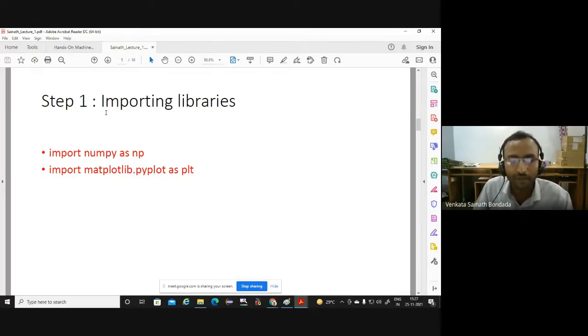The first step is that we need to import so many libraries. For this problem, maybe NumPy is sufficient, and also scikit-learn. Depending on other cases, if you are using images, maybe Pillow or scikit-image or OpenCV, many other libraries are required. You can even run fuzzy logic algorithms also. In general, in any program you have to import lots of libraries. For plotting, and some of you might have used MATLAB, if you want high quality publishing figures, you can go for matplotlib. You import all the necessary libraries.